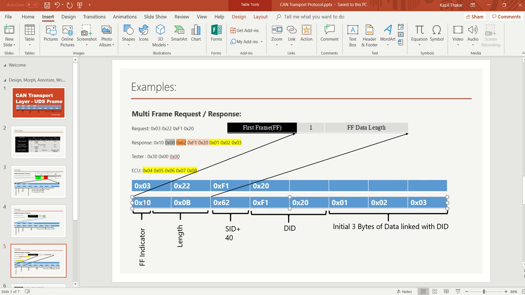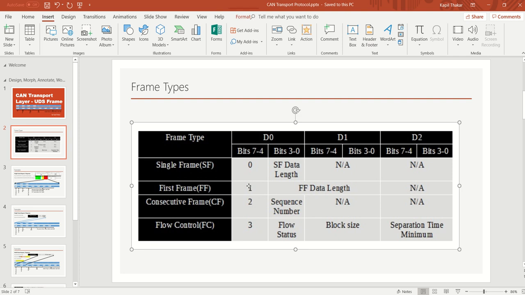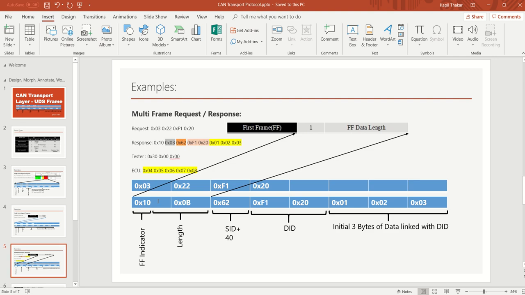The upper nibble of the first byte should be a 1, and the lower nibble plus the next 8 bits, so a total of 12 bits, should indicate the length. If you consider the first frame, this indicates bit numbers 4 to 7, and this 4 bit plus 8 bit, a total of 12 bit, should indicate the length. In this case our length is 00B, which is of 12 bits.